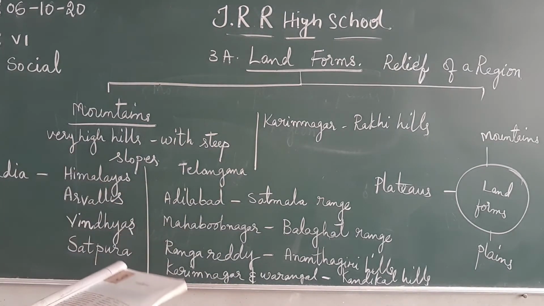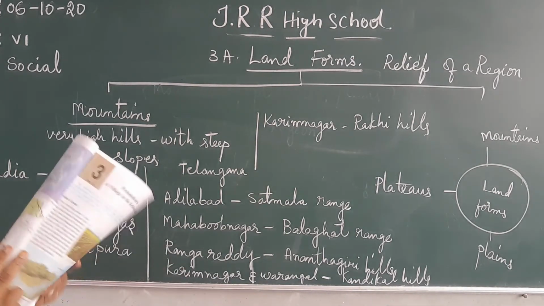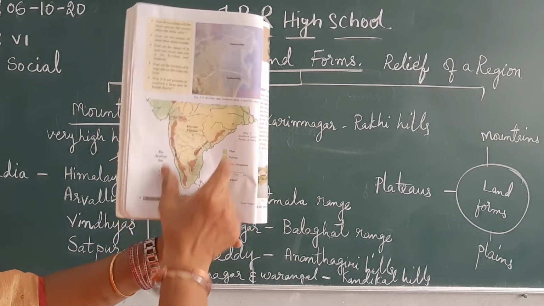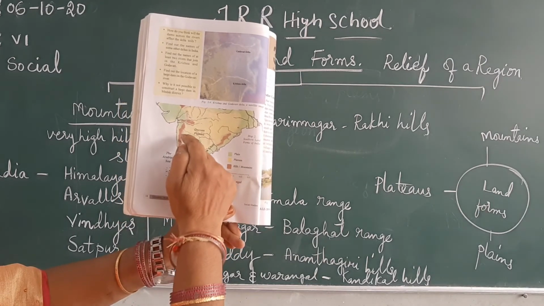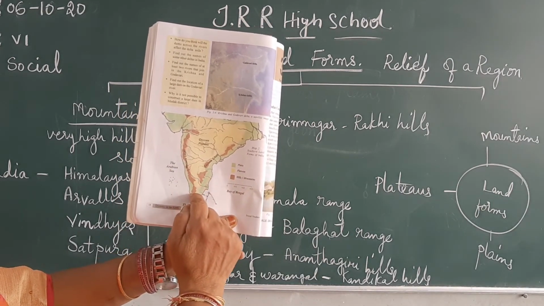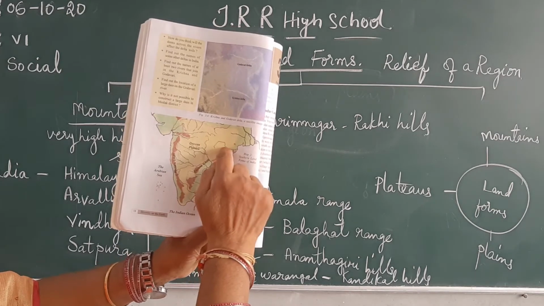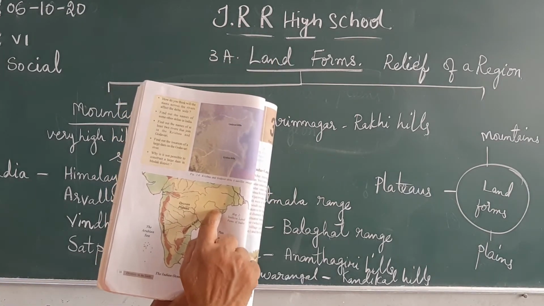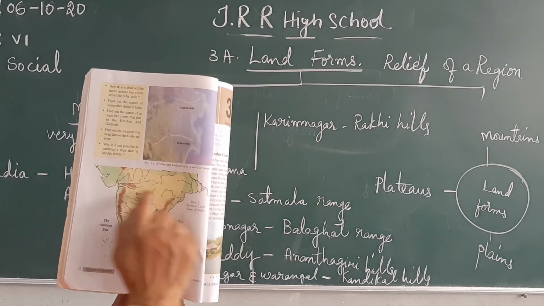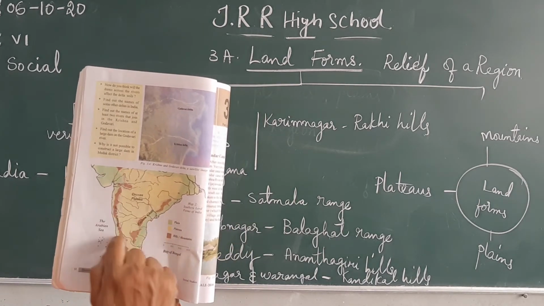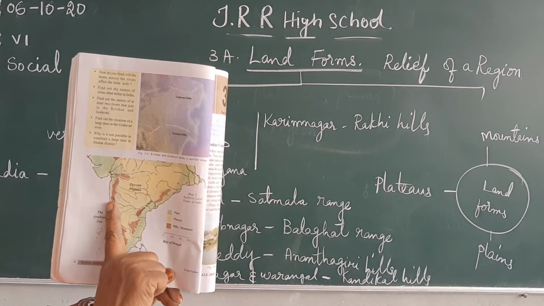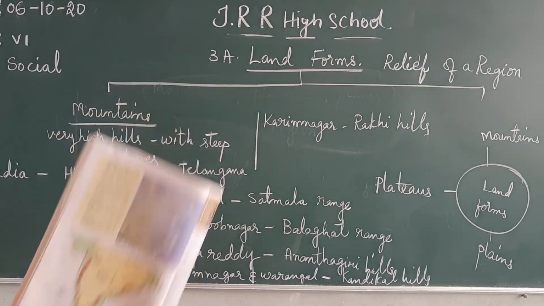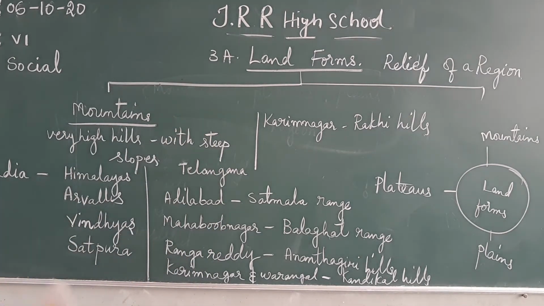Not only that, we have some more mountains also. If you see here, this is the southern part of India. Here we have the Western Ghats, and on this side the Eastern Ghats. These are also hills only. After the western coast and after the eastern coast, we have the Western Ghats and Eastern Ghats. Yes, children, this is about the mountains.